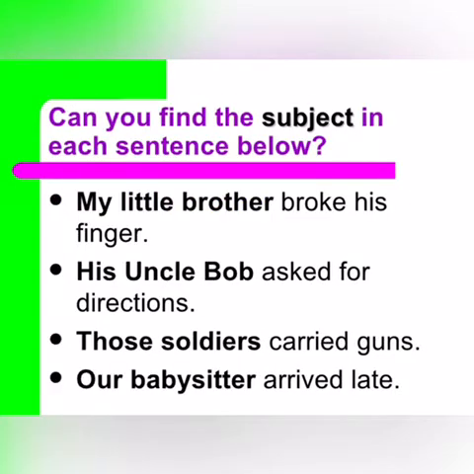Now let's see what's the subject in these sentences. Well, here in the first sentence, my little brother broke his finger, my little brother is the subject. While in the next sentence, his Uncle Bob asked for directions, his Uncle Bob is the subject. The third one is those soldiers carried guns. Here, those soldiers are the subject. While in the last one, our baby sister is the subject.